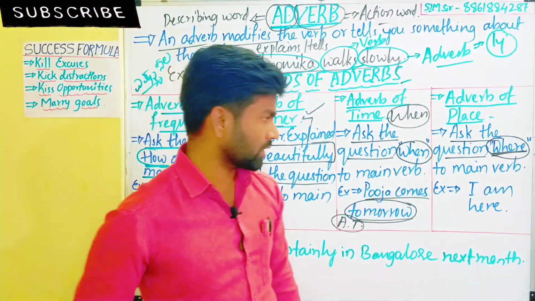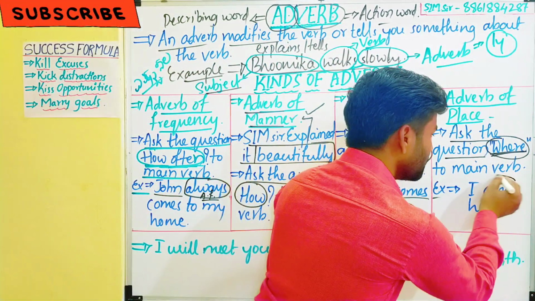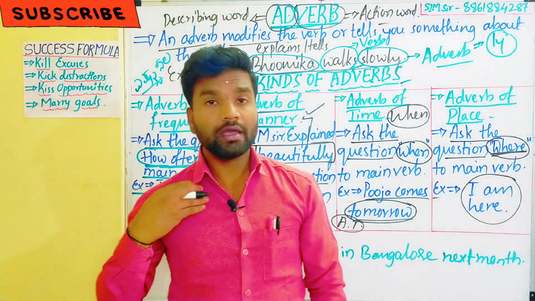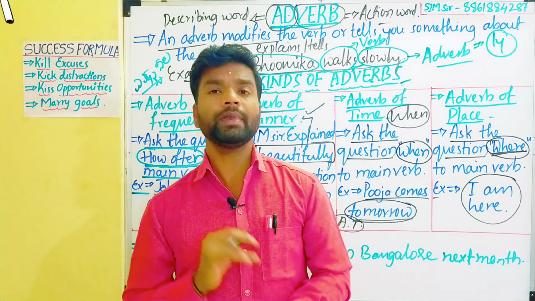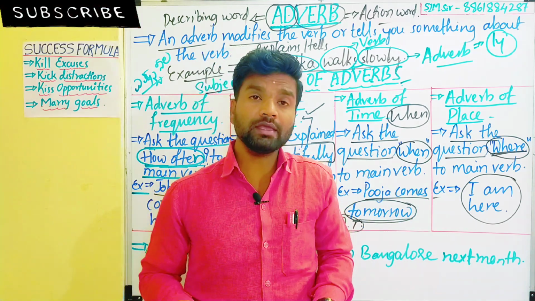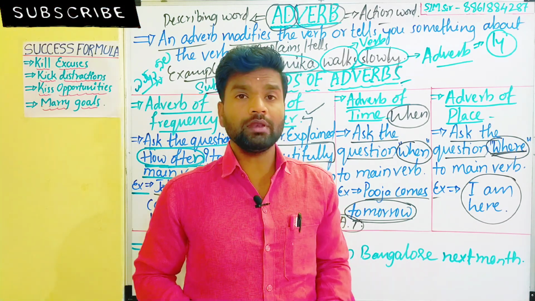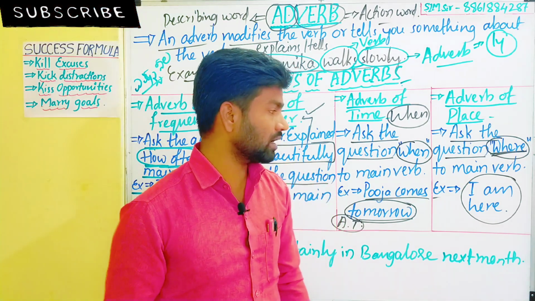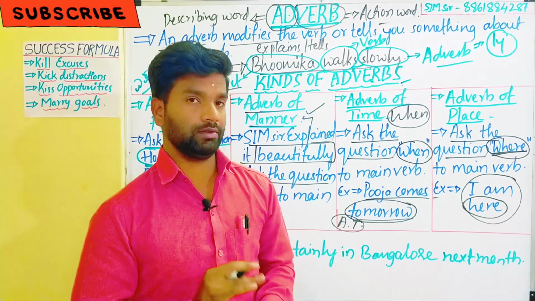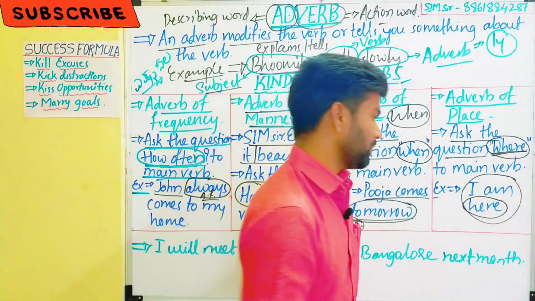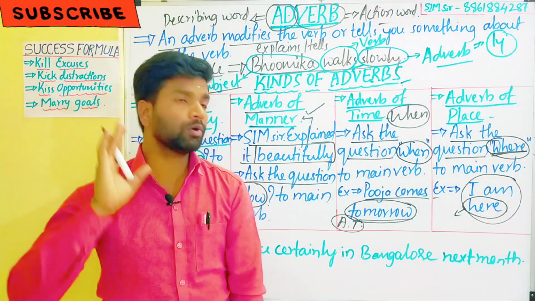The example is "I am here." This is a good example for the adverb of place, my dear students. Where am I? When we ask "where am I", ನಾನು ಎಲ್ಲಿದ್ದೀನಿ? I am in YouTube class. That is where, here, ಎಲ್ಲಿ, ಇಲ್ಲಿ. That's what we call the adverb of place. "Here" is an adverb of place, my dear beloved people.